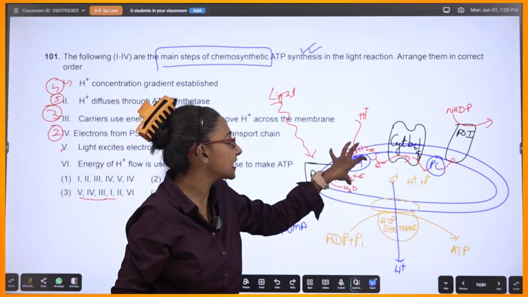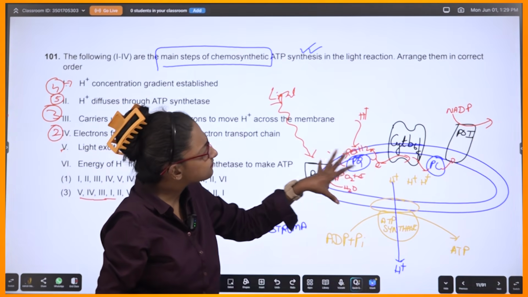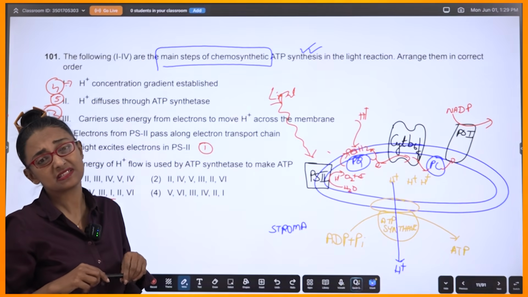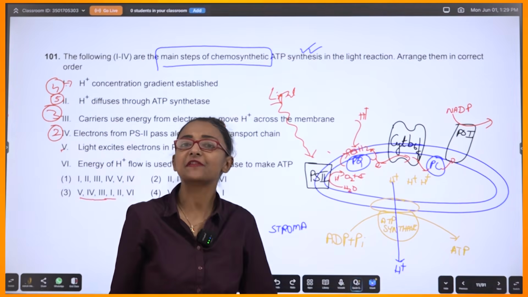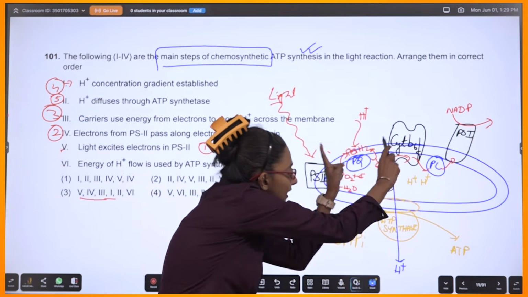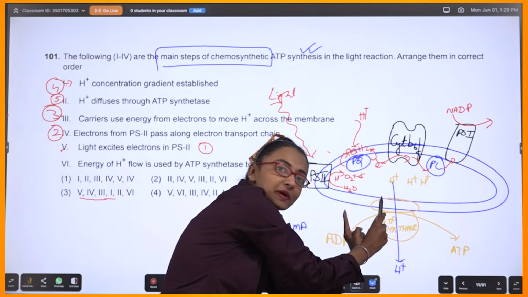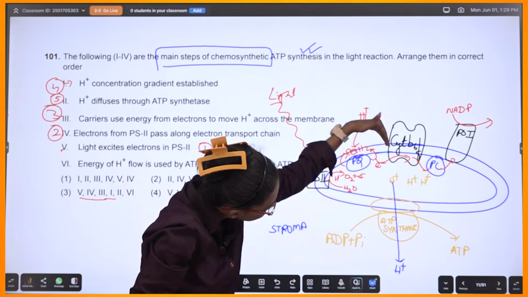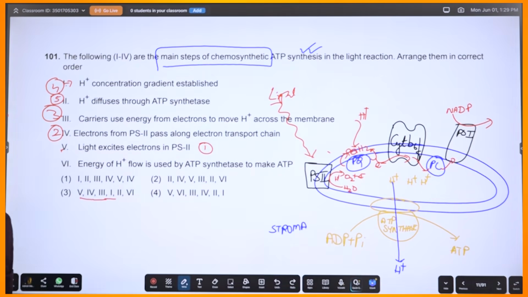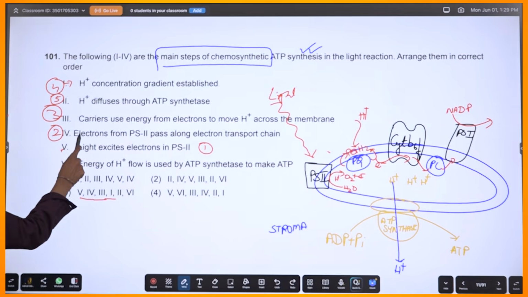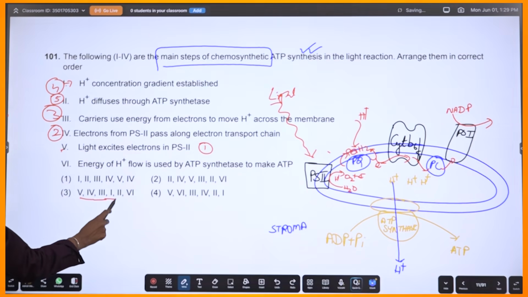So carriers which are present in the membrane promote the entry of H plus ions. H plus ions will accumulate in the lumen and will start flowing through the ATP synthase, generating ATP, correct? So, yeah, till here it's fine.